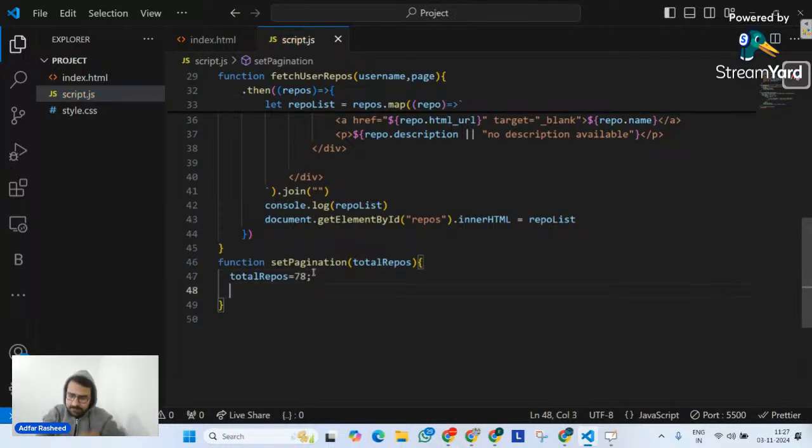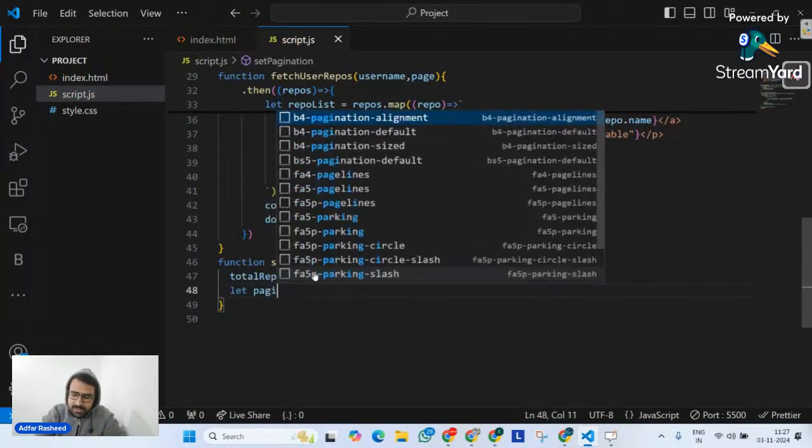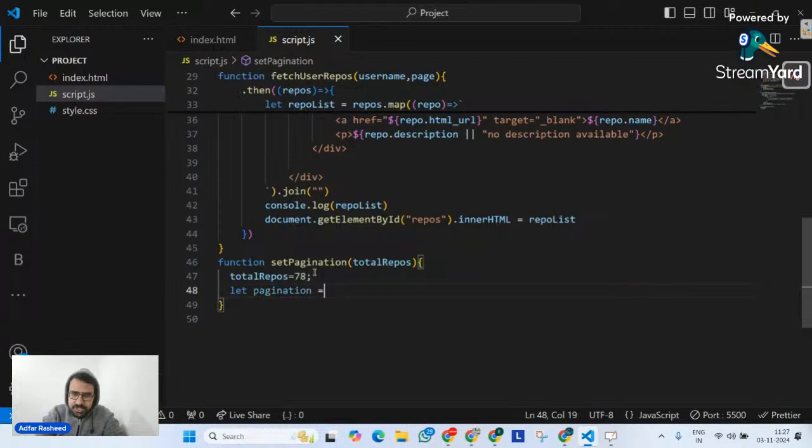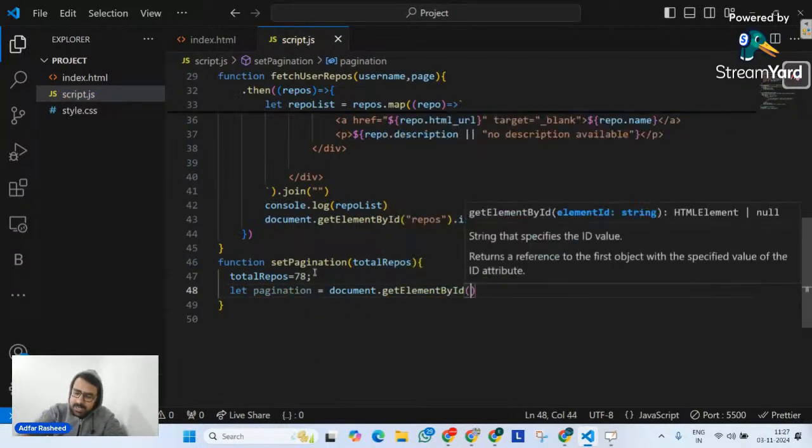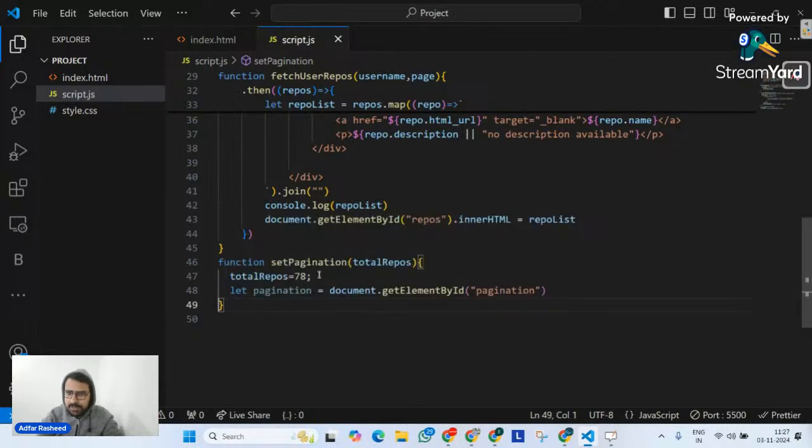Very good. After that, let me access that pagination container from our HTML, which I created. So let me say document.getElementById, and simply pass the ID as pagination. So I have gotten that div here. Perfectly fine. Very good. After that, we will create our pagination. First of all, how many items do we have per page?